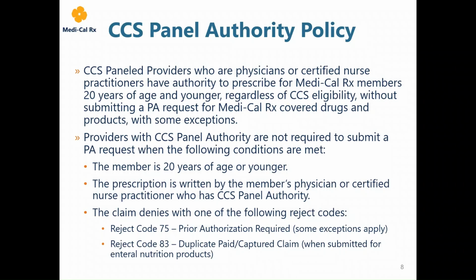As of January 31st, Medi-Cal Rx also implemented the CCS panel authority policy, in which CCS panel providers who are physicians or certified nurse practitioners have authority to prescribe for members 20 years of age and younger without submitting a PA for Medi-Cal Rx covered drugs and products, with some exceptions. CCS panel authority policy is not impacted by the implementation of Reject Code 75 for continuation of therapy claims.